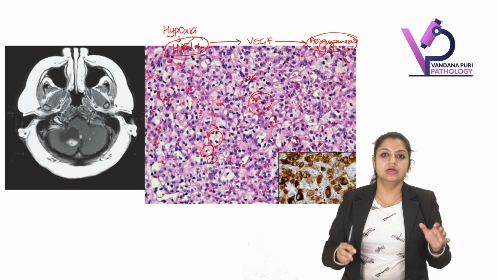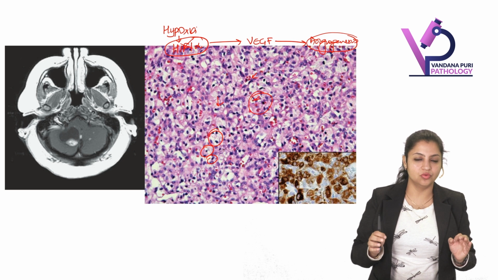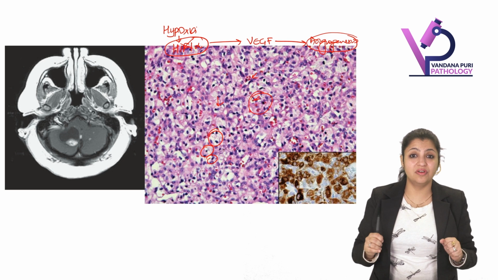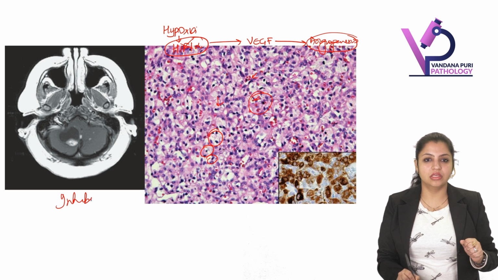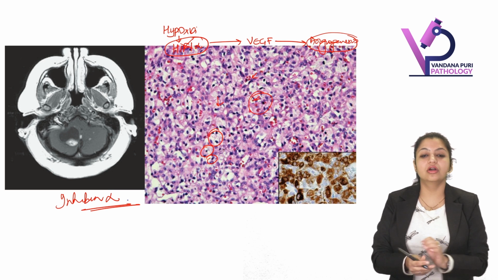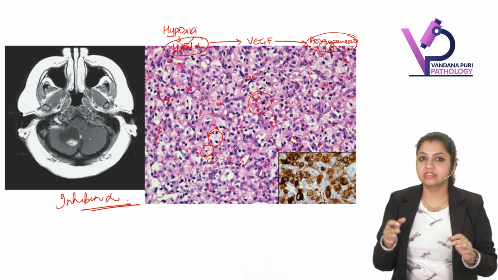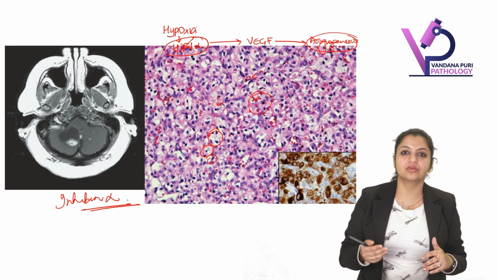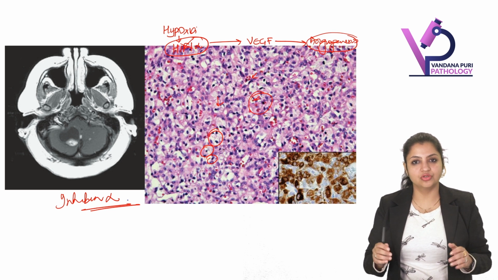So please remember, hemangioblastoma is again a large cystic tumor with a mural nodule. If you are still doubtful, not able to understand, you want to confirm, put an IHC. This is positive for inhibin alpha. So the marker of choice for hemangioblastoma is inhibin alpha. That's the marker that's going to take your diagnosis further. Is everybody clear with this? So that is hemangioblastoma.